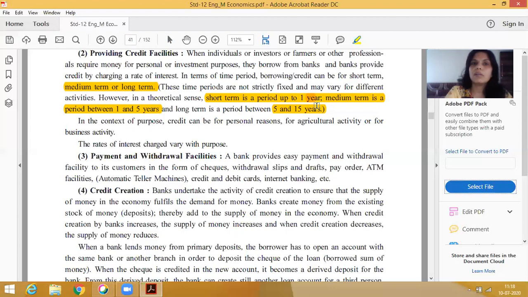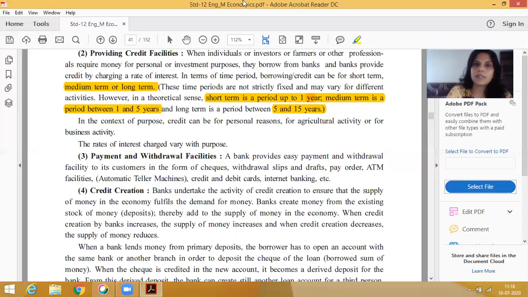And whenever the bank lends money, it will decide the rate of interest according to the time period. This time period has three types: short run, medium term, and long term.